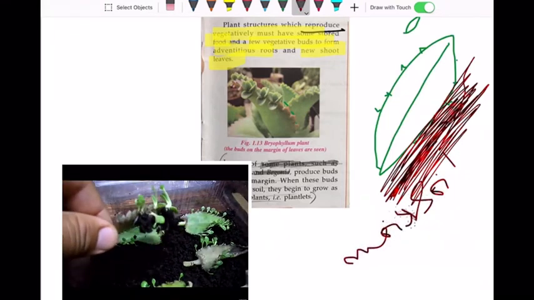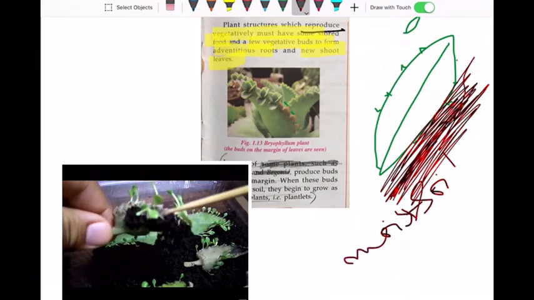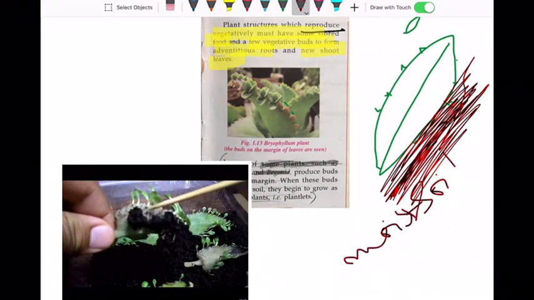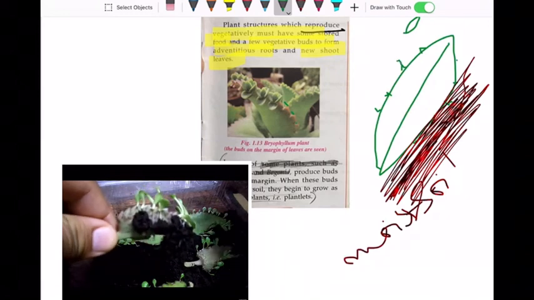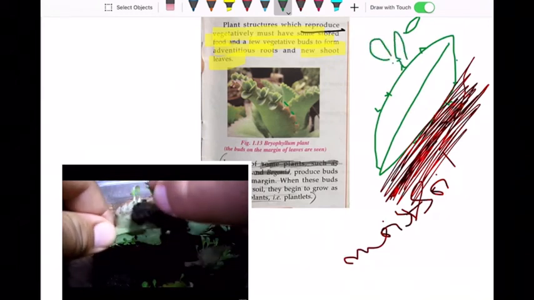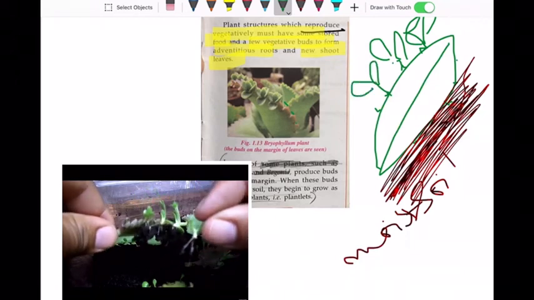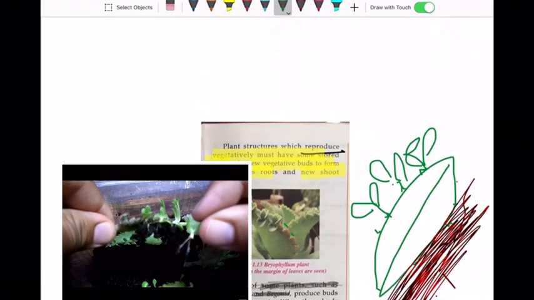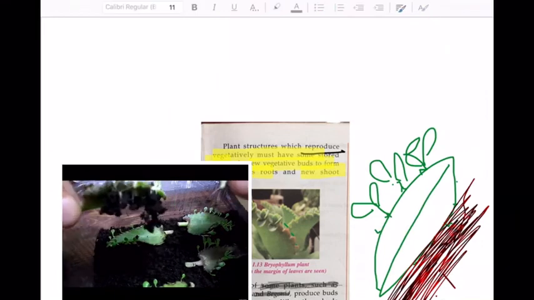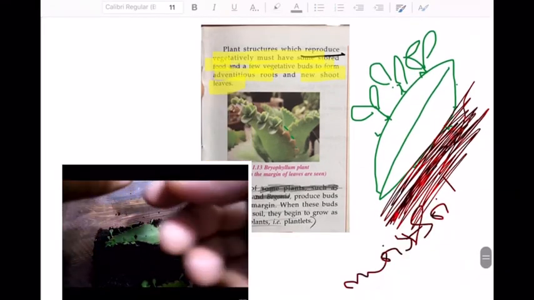What soil? Moist soil. That is, again, the suitable condition. What will happen? New plants will grow from the buds. So this is how bryophyllum propagates vegetatively through leaves.